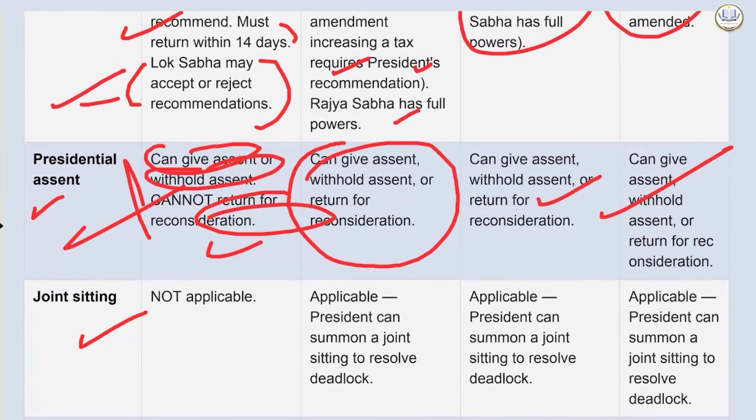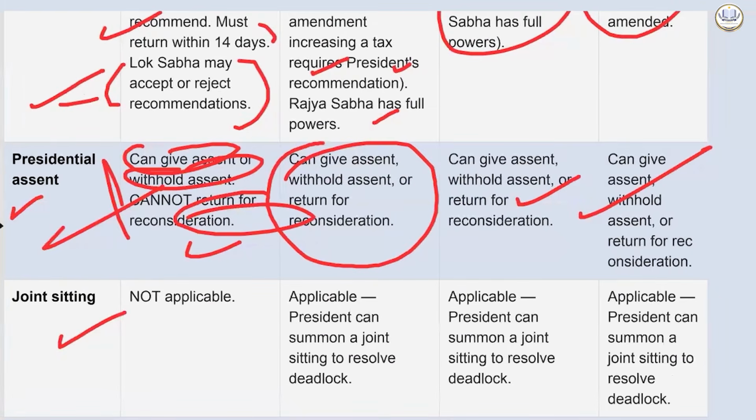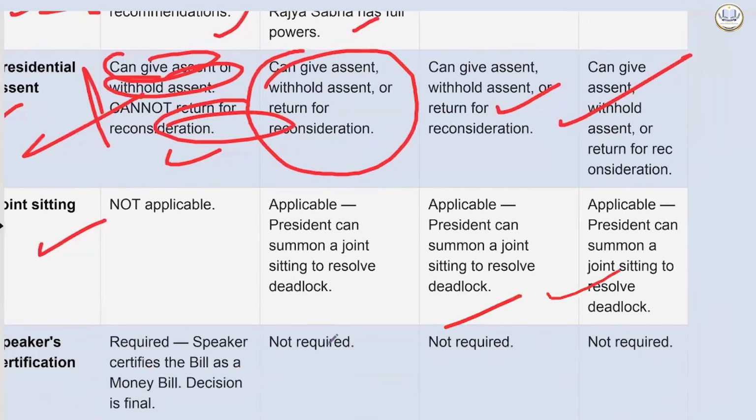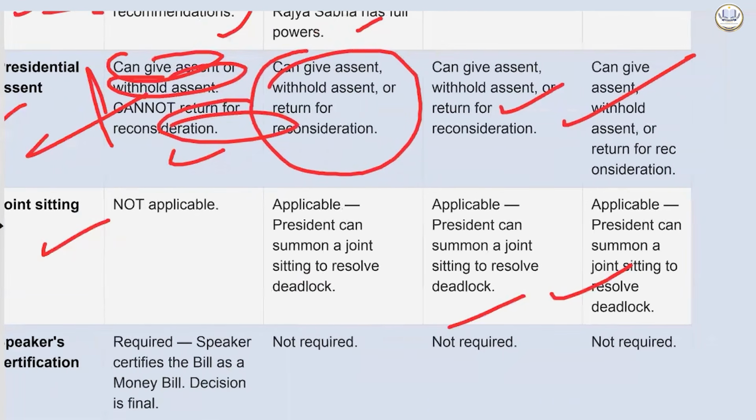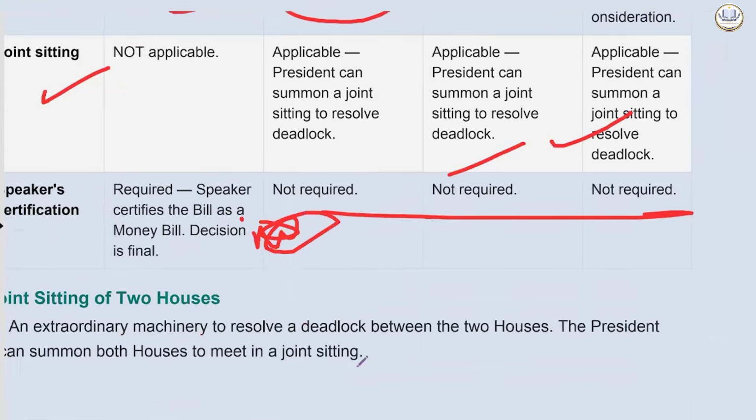Joint sitting: in a money bill, not applicable. Here applicable, the president can summon a joint sitting to resolve a deadlock, and it is applicable in financial bill 2 and ordinary bills also. Then we have Speaker certification. It is required because for a money bill, he only will say na. In other types of bill, it is not required.